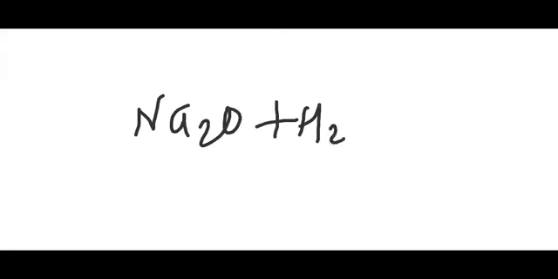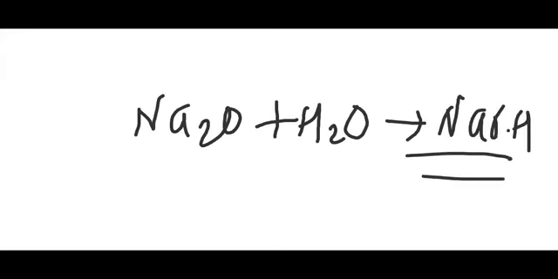For example, here I have sodium oxide. When I dissolve this substance in water, it will form NaOH. And we know the nature of NaOH is basic. It is an alkali. What are alkalis? The water soluble bases are known as alkalis. So when metal oxides get dissolved in water, they form metal hydroxides. And this metal hydroxide shows pH above 7, and hence they are basic in nature.